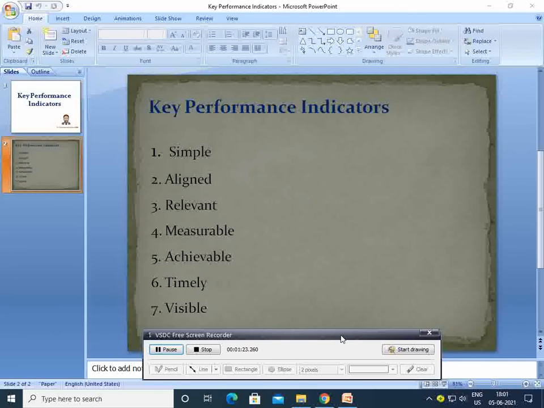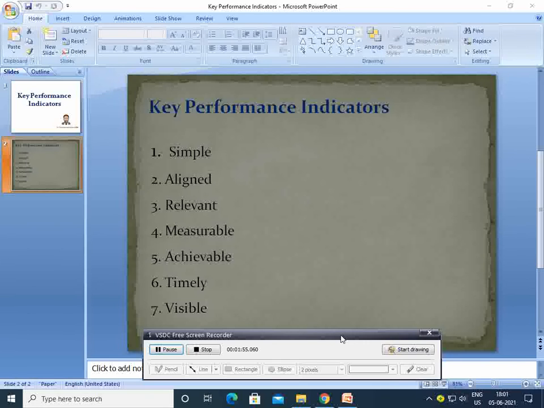So in order to check if an organization is performing well, we need to check how many customers are visiting this shop. So that is one of the indicators that the shop is performing well. If a hospital is performing well, we have to check how many patients are coming and the profit they are making. So these are the key parameters, and they have to be very simple. In order to measure, it should not be very complex.